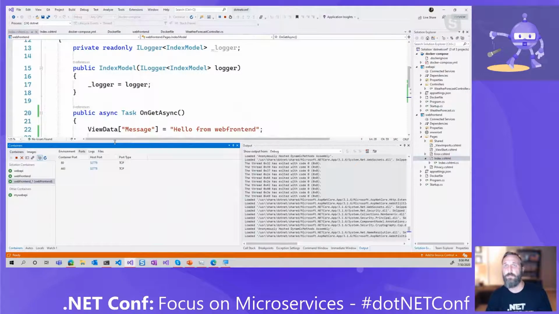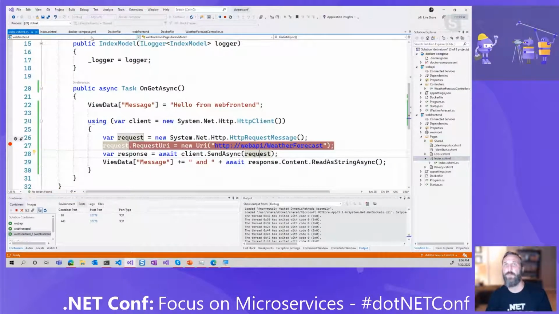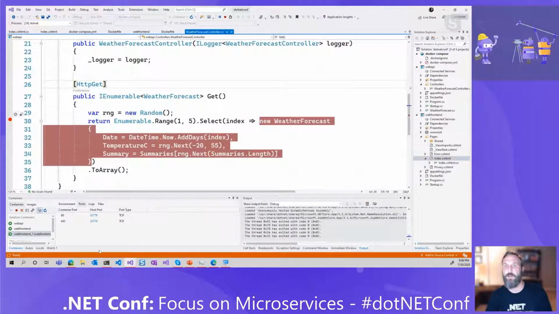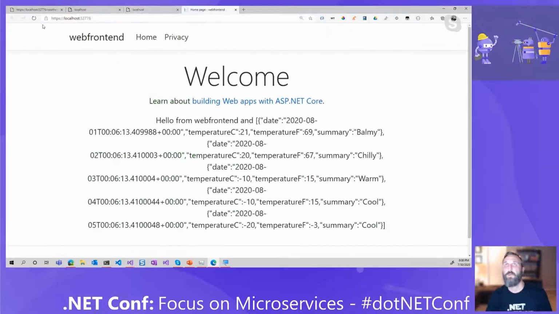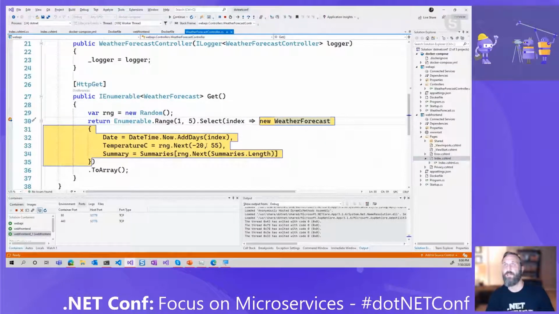Better yet, if I go into my application here, I can actually hit breakpoints on the web front end. And if I go to my weather forecast controller and then hit breakpoints here, go over to my application, and we hit refresh. It's waiting. We hit our breakpoint on the front end. If I F5 this for the request, we hit our breakpoint on the back end as well, running all inside the container, all inside of Visual Studio, which is pretty cool.